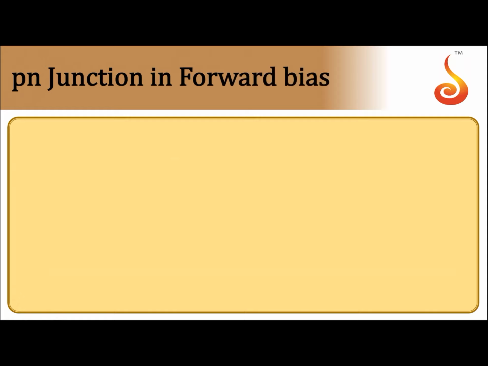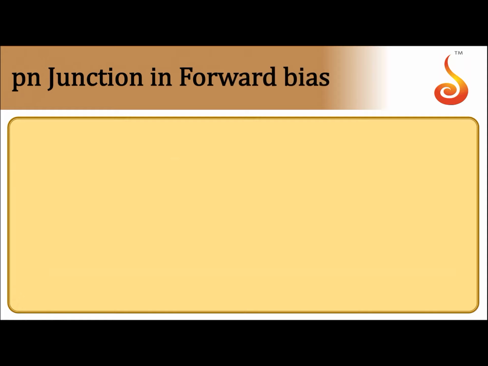Now when you connect a p-n junction to an external circuit, what we get is a biased p-n junction. Connecting appropriate voltages to the appropriate terminals with appropriate polarity to a device is called biasing.